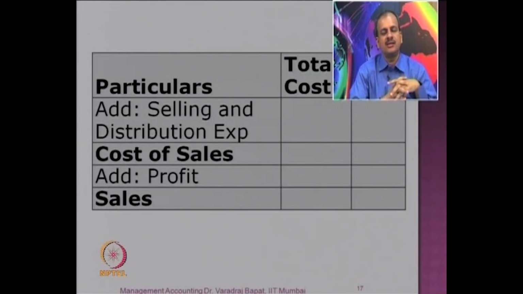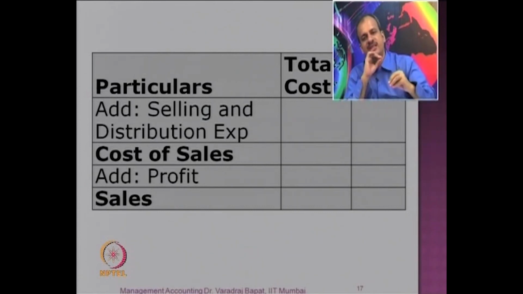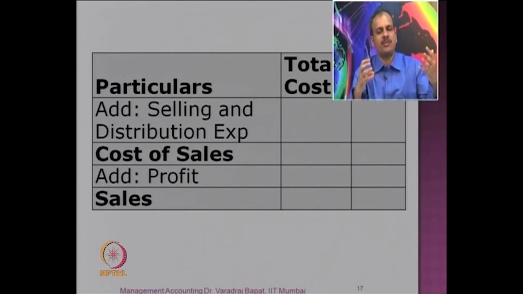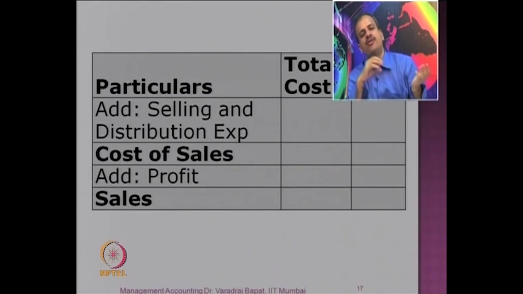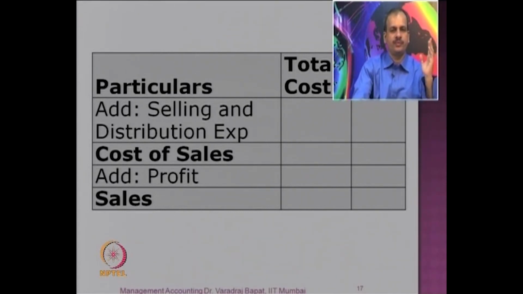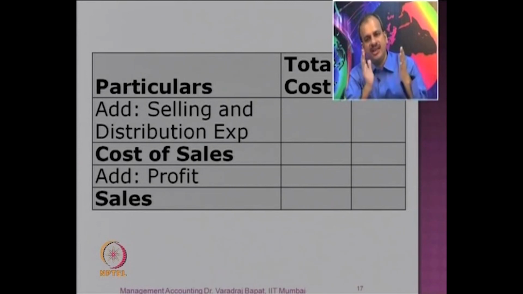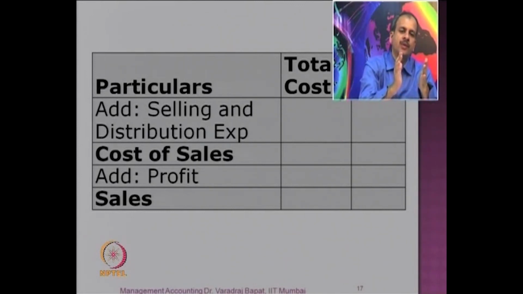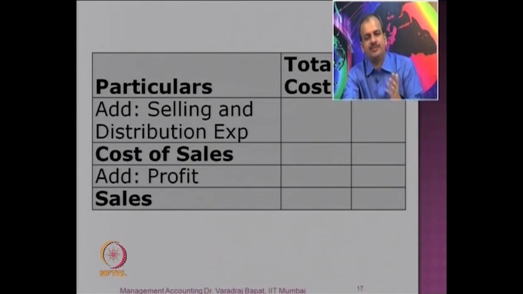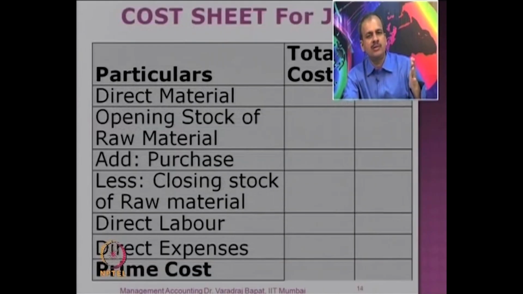To this, we need to add selling and distribution expenses. So we get what is known as cost of sales. Profit is added to get the selling price. Or sometimes we have cost of sales and we know the sale price from the market. So the difference is calculated as profit or loss. Of course, this profit or loss is different from the profit and loss account, which we have discussed in financial accounting. In financial accounting, it is total for the whole company. Here we are doing it for one product or for one division for a particular month. So is it clear now?